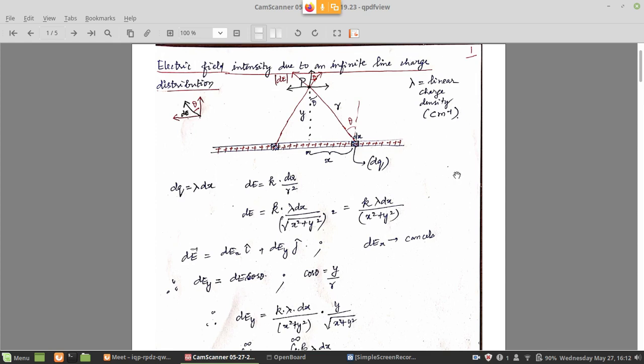Now you may ask this question: is it possible, sir, in reality, can there be any infinite line charge? There cannot be any infinite line charge. But suppose the electric power line is coming to your house. Assume that the power line has only stationary charges, because we are not talking about current electricity yet. We are only talking about static charges. So suppose the charges are not moving and the line is a few hundred meters, 200 or 300 meters, let us say.